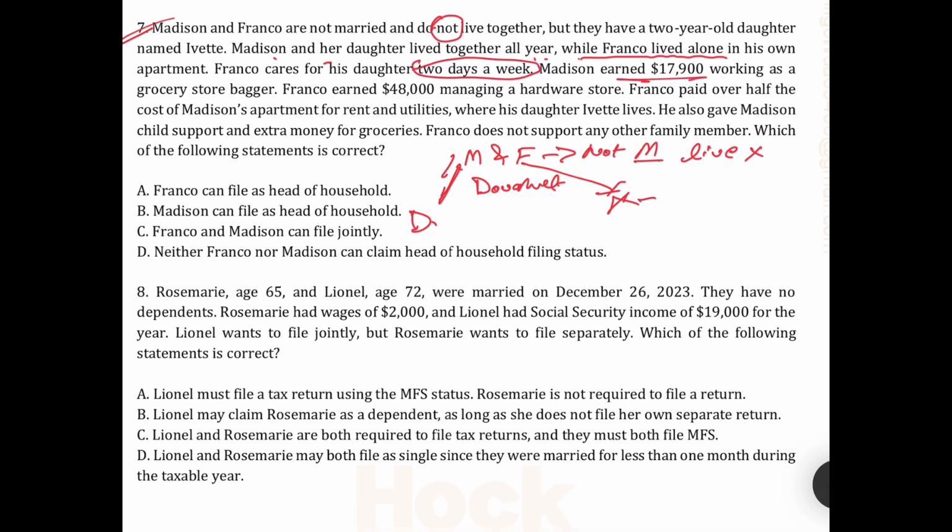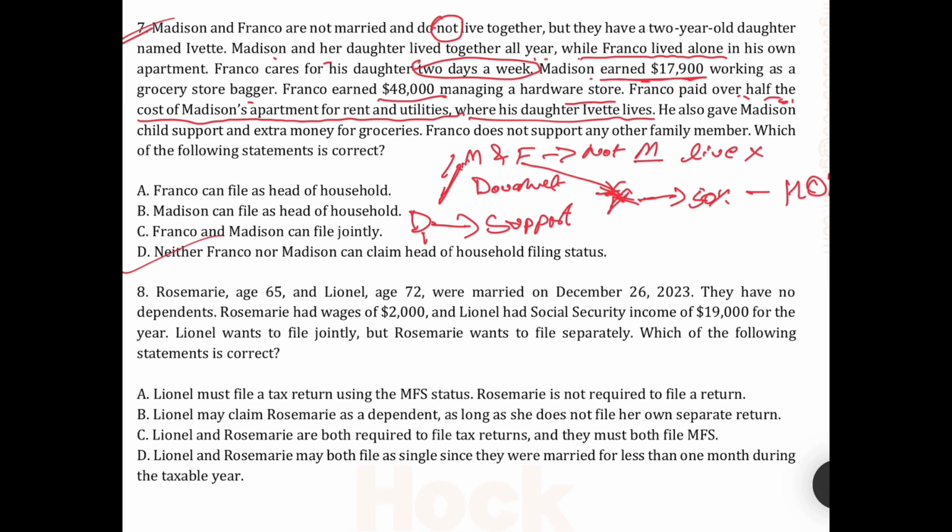Madison earned 17,900 working as a grocery store cashier. Franco earned 4,800 managing the hardware store. Franco paid over half the cost of Madison's apartment rent and utilities where the daughter lives. He paid more than 50%. But the key point is the daughter does not live with him. So he cannot claim HOH. The daughter lives with her, but she does not provide any support.